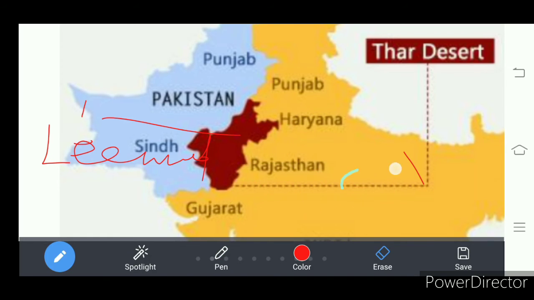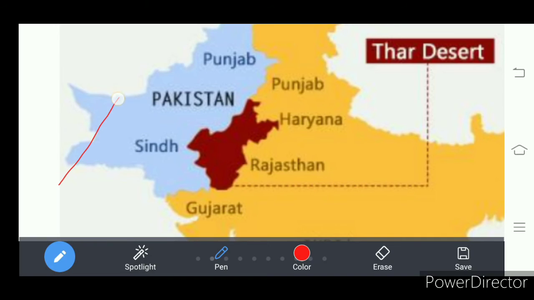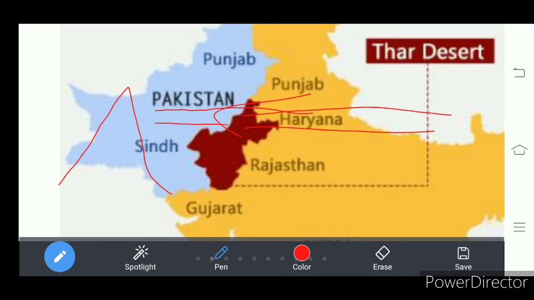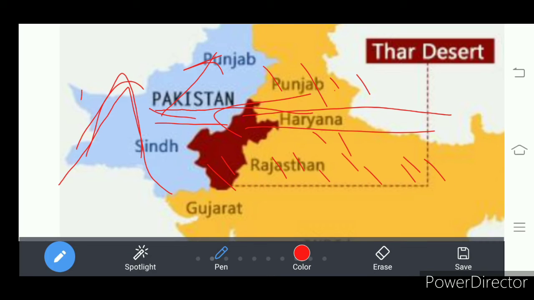In ninth class, you have studied orographic rainfall. Look at that. This is a hill. When moisture laden winds come in this direction, they touch this mountain or hilly range and try to cross it. As they rise, they become cool and give rainfall on the windward side, and on the leeward side you see that dry winds are passing.